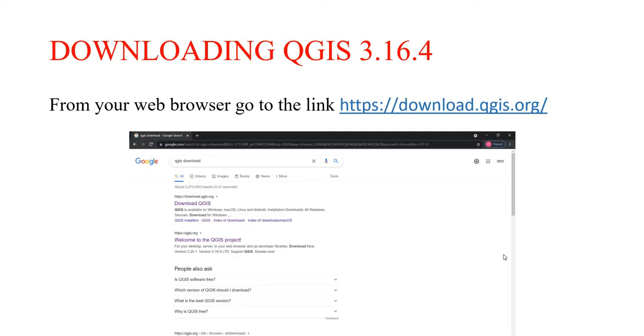So let's start with how to download the QGIS 3.16.4 version, which we are going to use for this training. As you can see from the capture, you just have to go to your browser and type download QGIS or QGIS download.